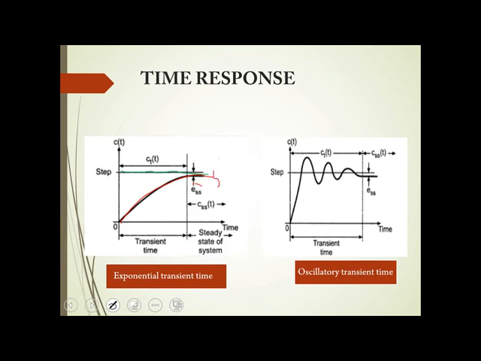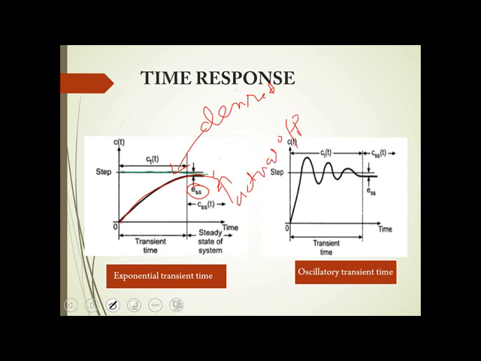That gap is written as ESS. Your desired value is the green one, but whatever you have got is the red marked one. So it indicates how accurate your system is. This is the desired output, this is the actual output.